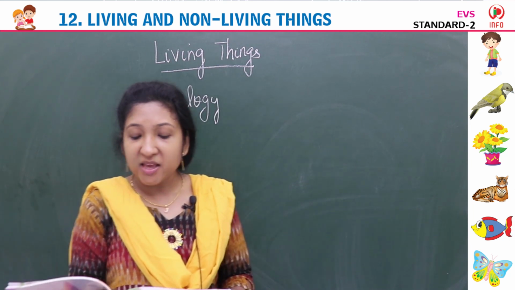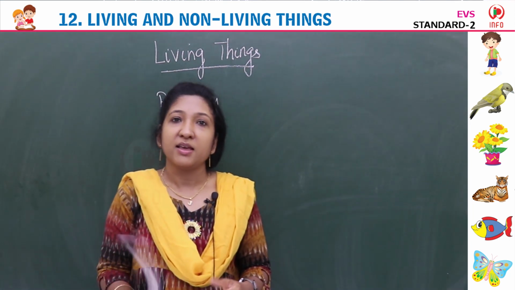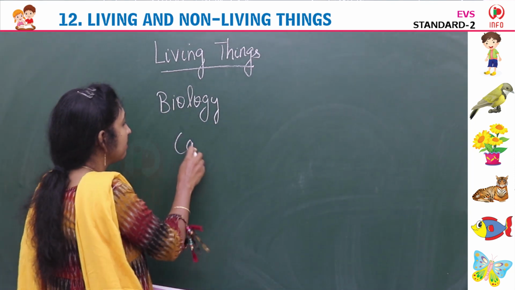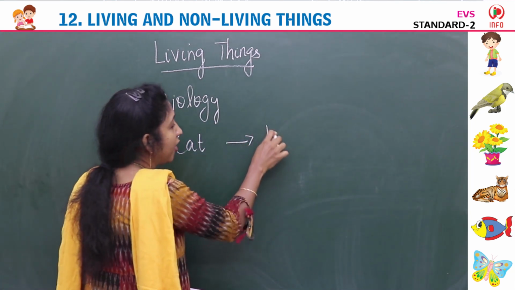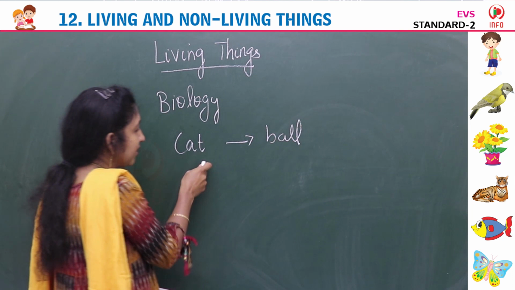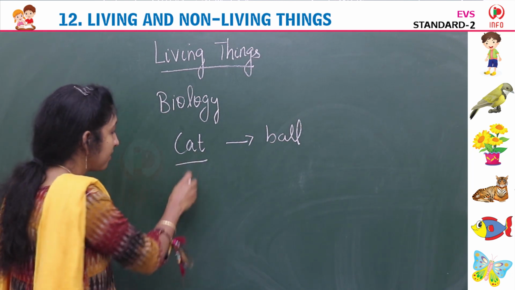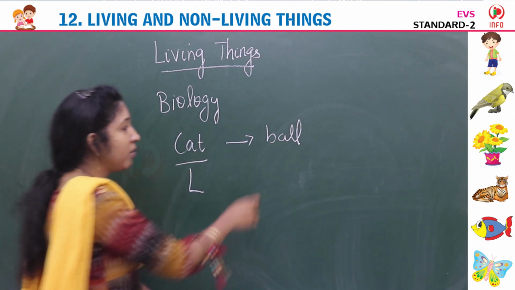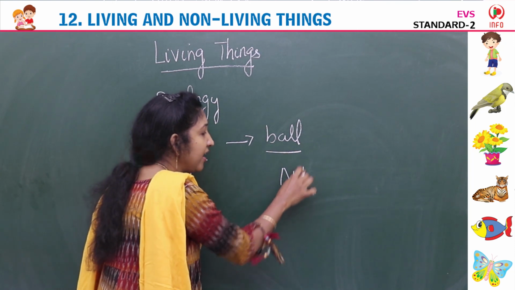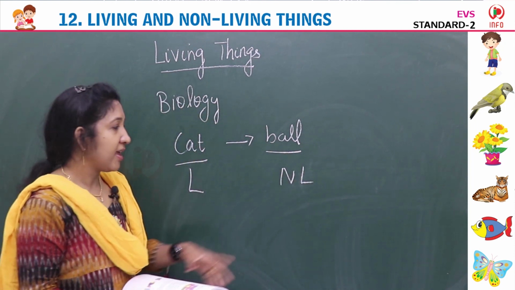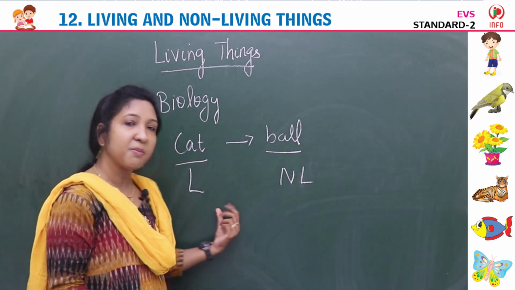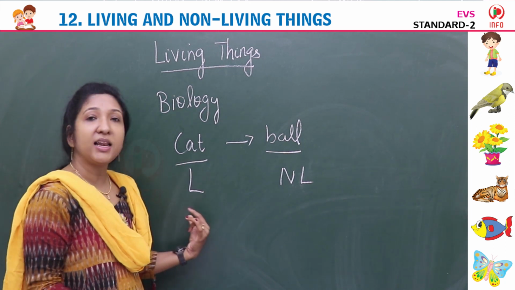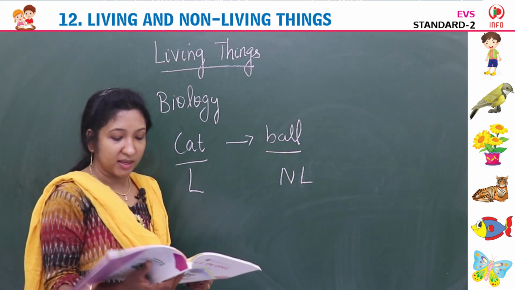A cat playing with a ball. Cat is playing with a ball. Here cat is a living thing. What about ball? It is a non-living thing, isn't it? NL means non-living thing, L means living thing. So cat is a living thing, ball is a non-living thing.